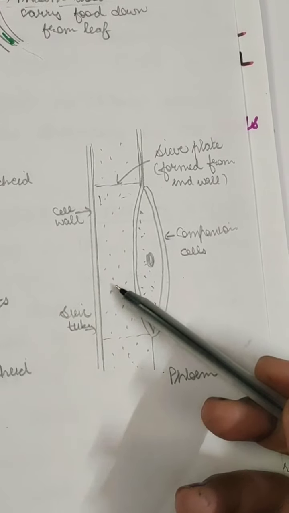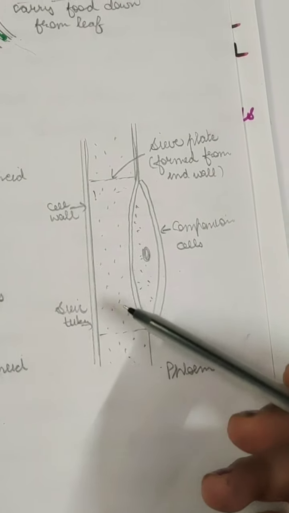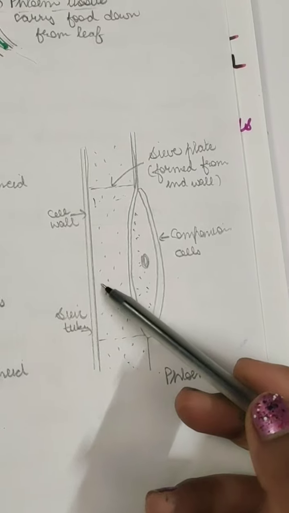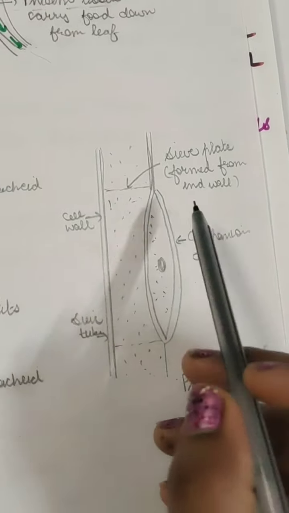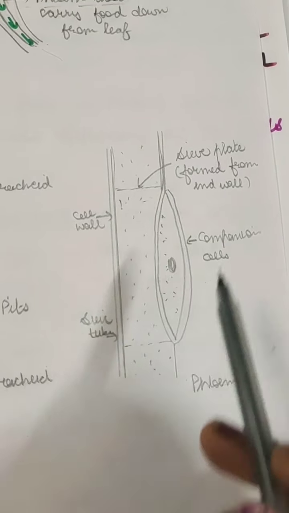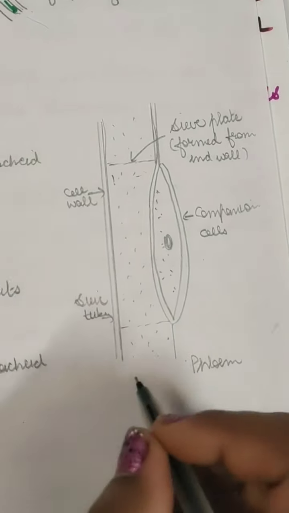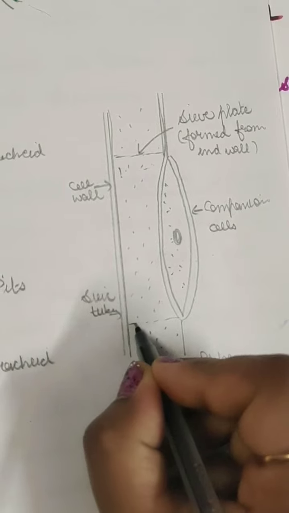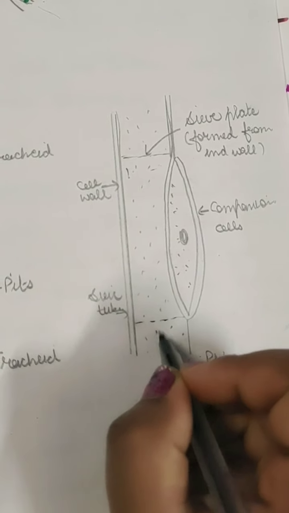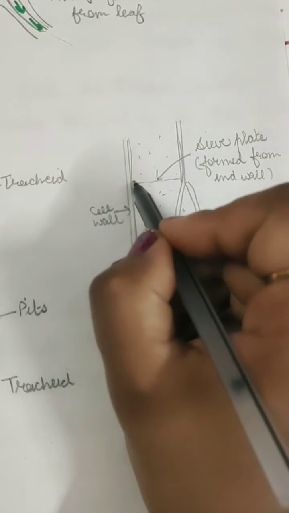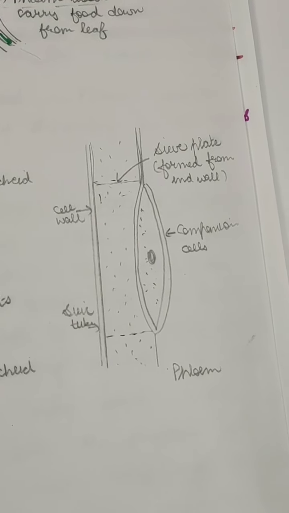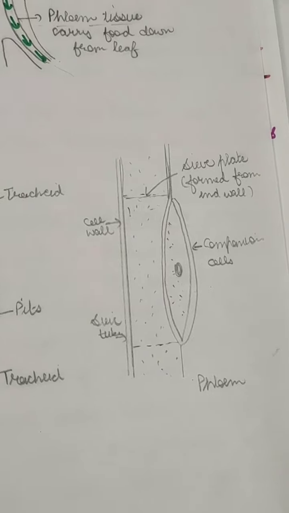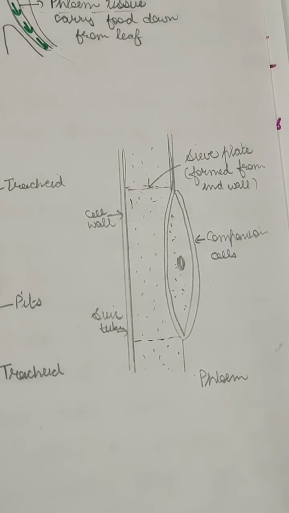Here is the sieve tube, which is full of cytoplasm, but it doesn't have any nucleus. Just adjacent to the sieve tube are companion cells, which have a nucleus in them. Here you can see the end walls of the sieve tube, which are called sieve plates, and these sieve plates have small holes which allow the food to pass through them.